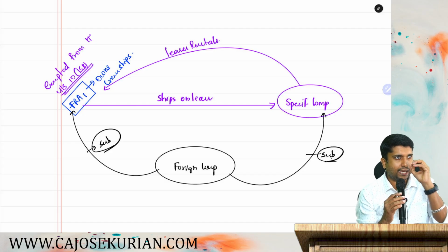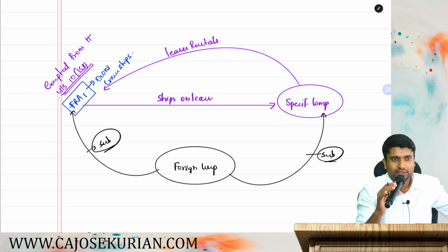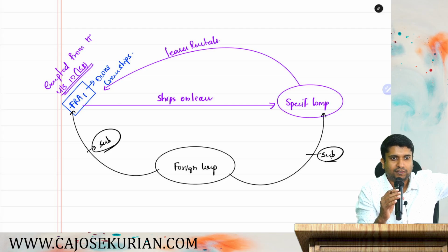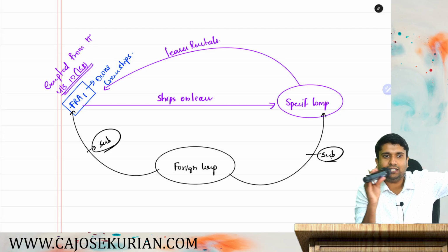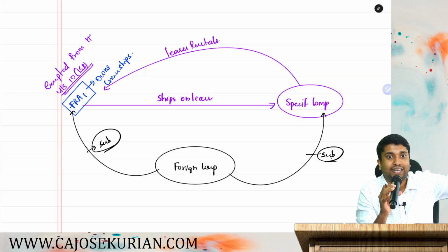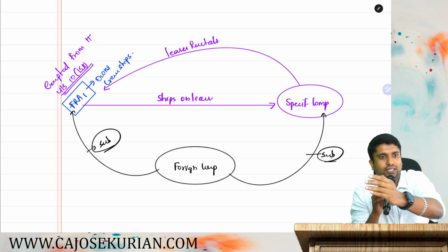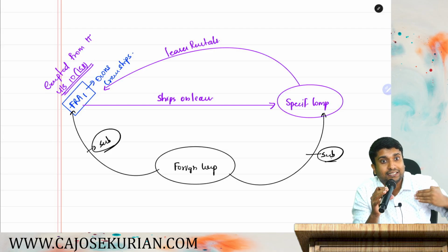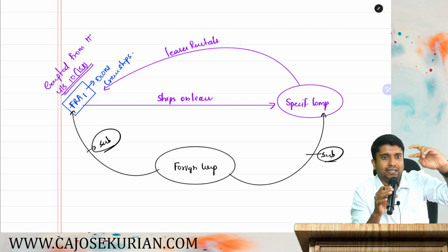Simply means, say I am a foreign company, I have two subsidiaries. One subsidiary owns a ship, the other subsidiary is conducting a cruise activity in India. The company which owns that particular ship gives that ship on lease to the company which is about to conduct that voyage, and they are getting some lease rental.